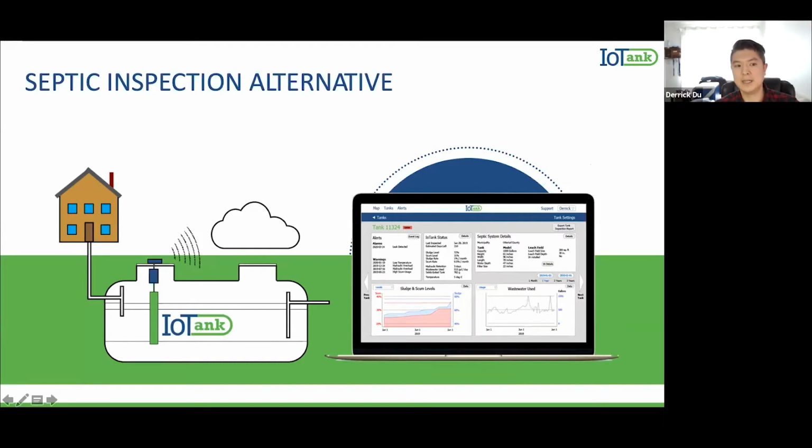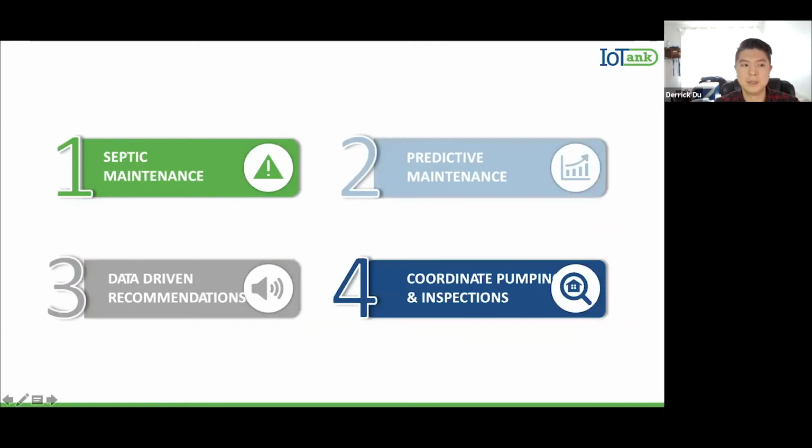My name is Derek Dew, and I'm the founder and CEO of IoTank. We are building the very first septic inspection alternative, and there are three main components that we're building out: a sensor, a communication module, and a software platform. IoTank has patented the very first affordable septic sensor that measures sludge, scum, and effluent within the septic tank. And this lets us know when these tanks need maintenance.